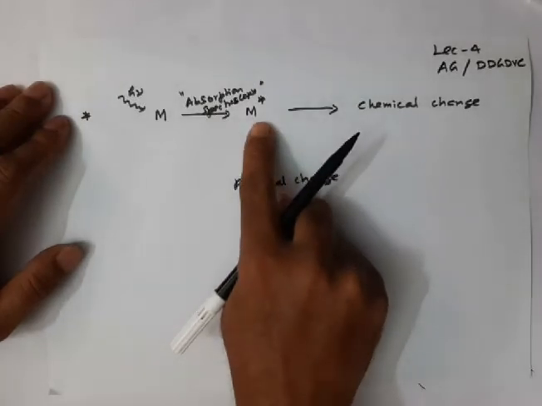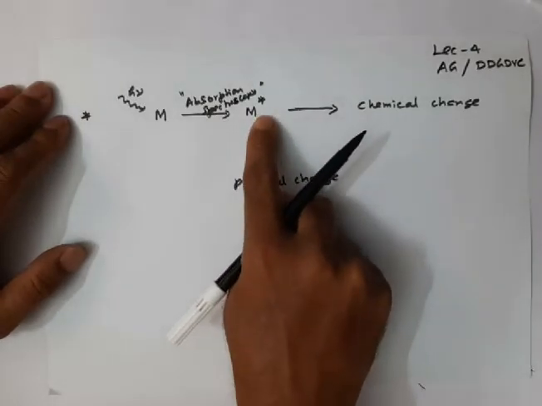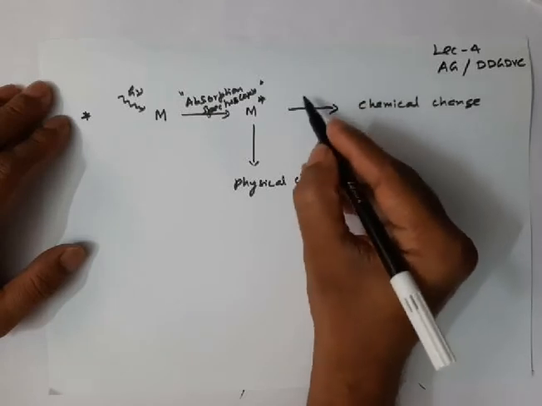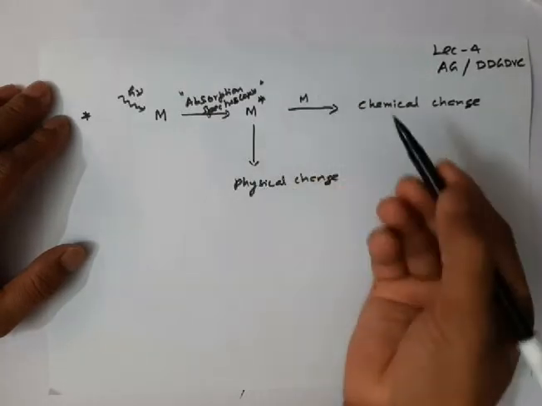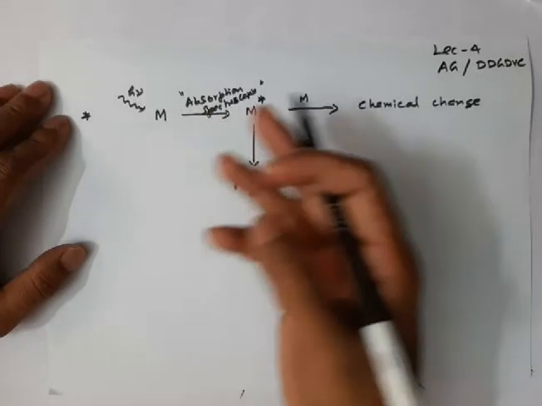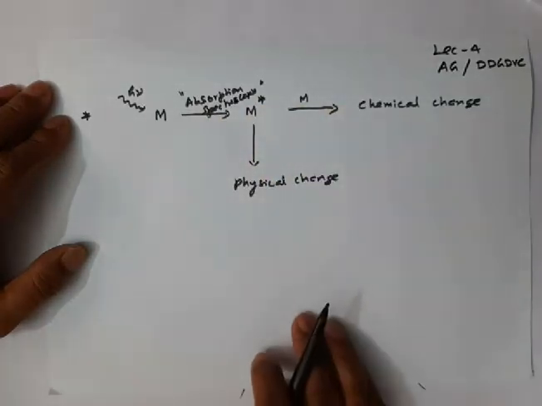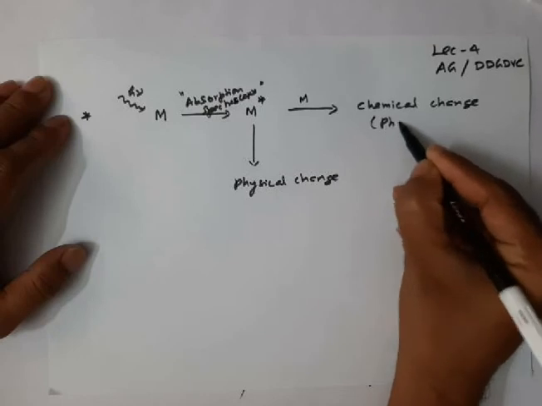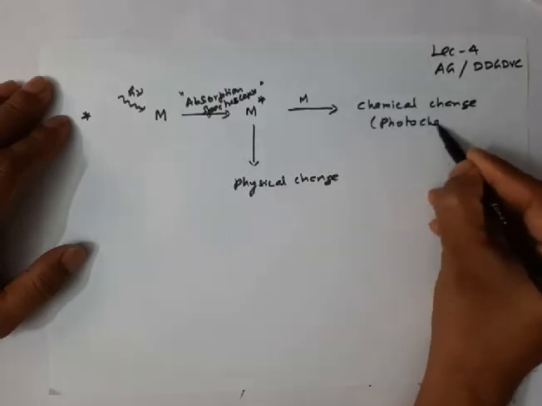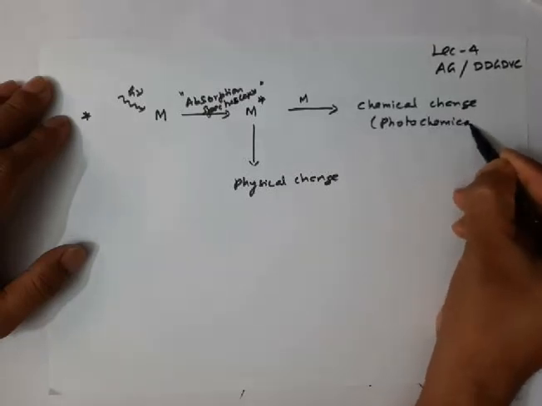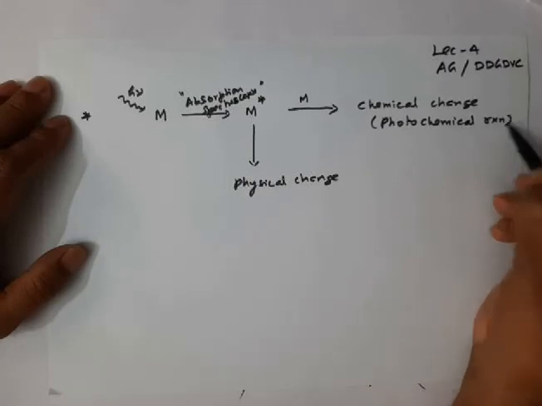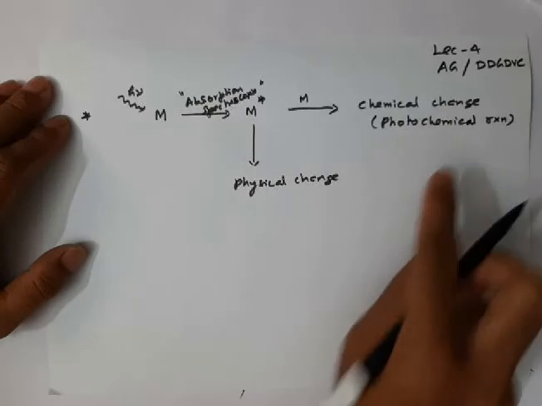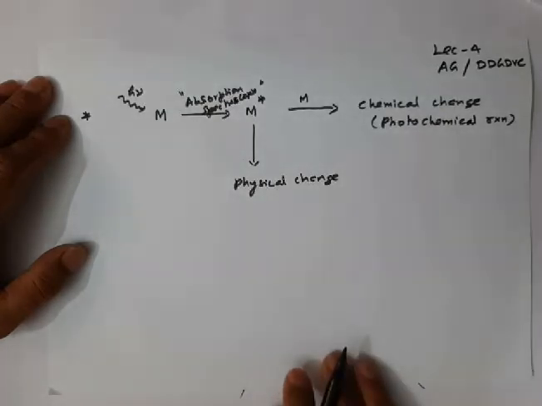After excitation, this molecule may undergo chemical change with a molecule present in the ground state, or it can also undergo direct decomposition. We call those reactions photochemical reactions.